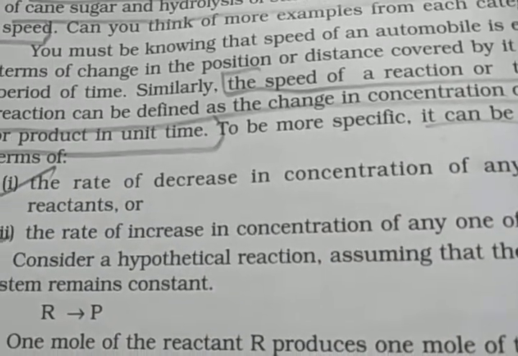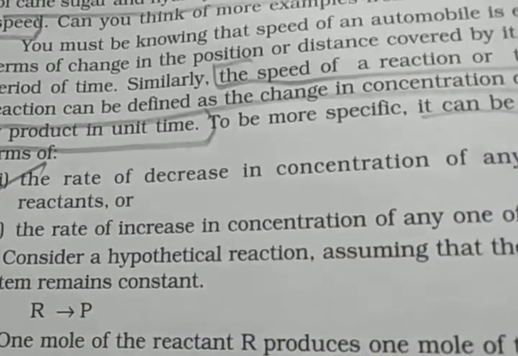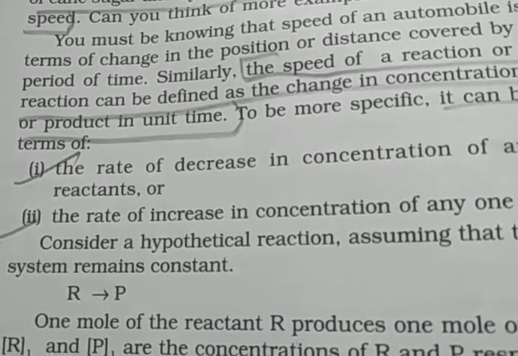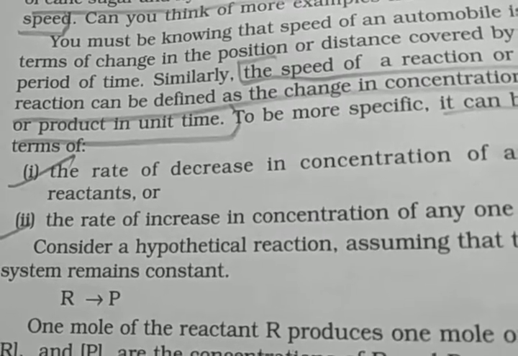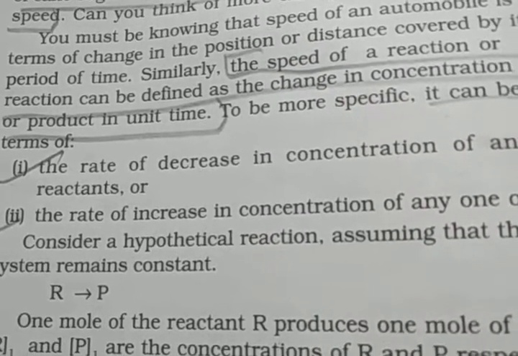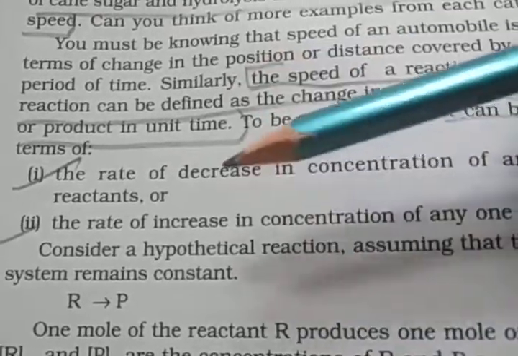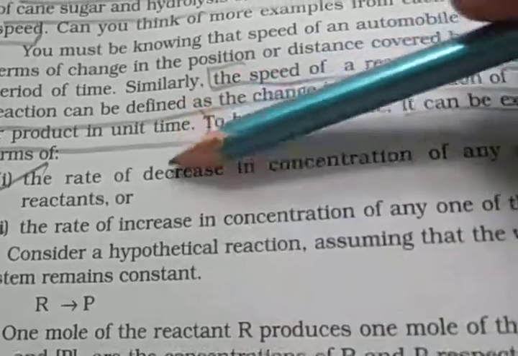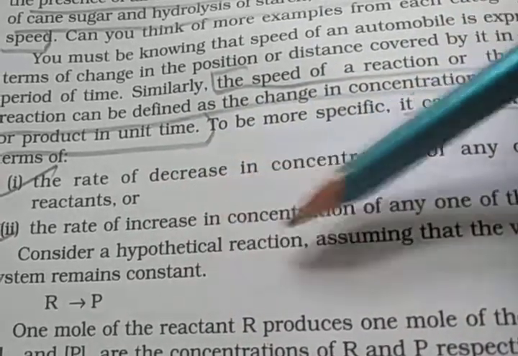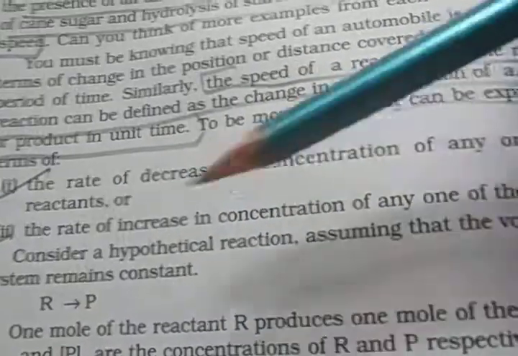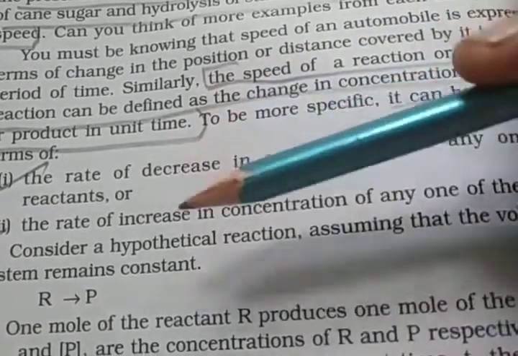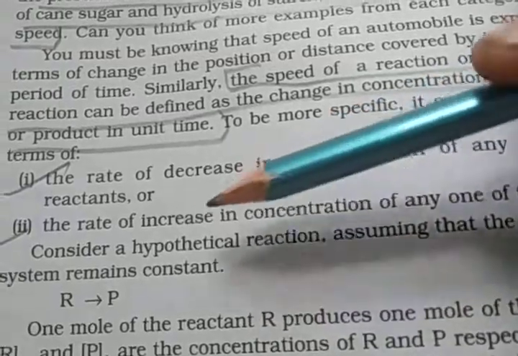You already know this, because whenever hydrogen and oxygen, H2 and O2, react to form water, the water product quantity increases, but the hydrogen and oxygen quantity decreases. So what are the terms of the rate of reaction? The rate of decrease in concentration of the reactant and the rate of increase in concentration of the product.